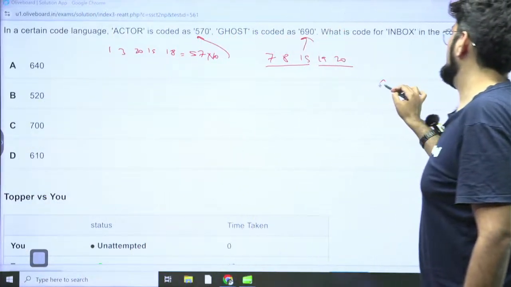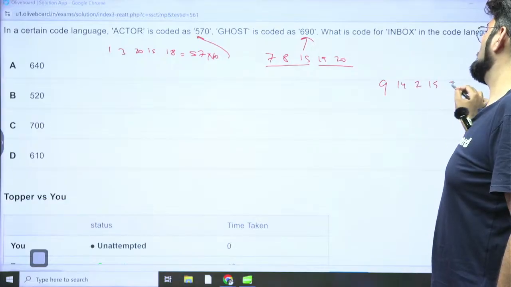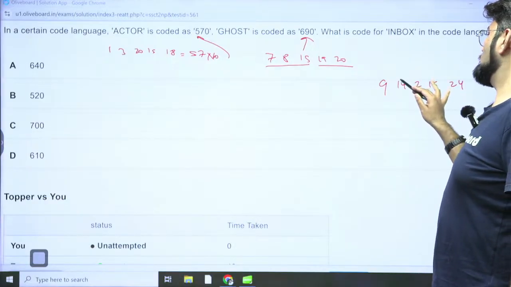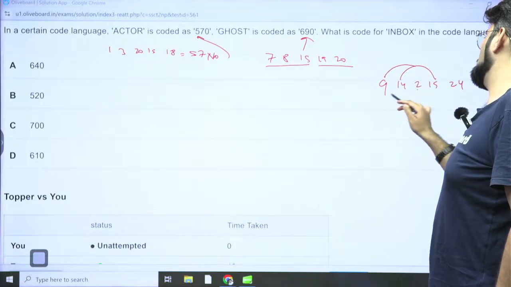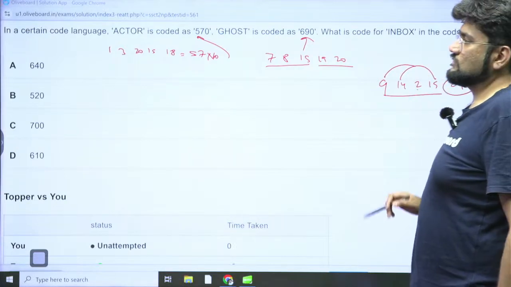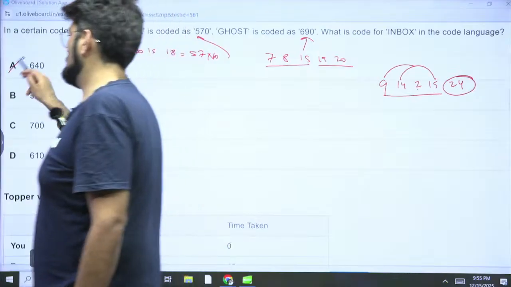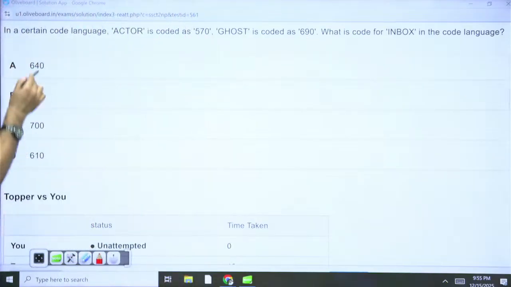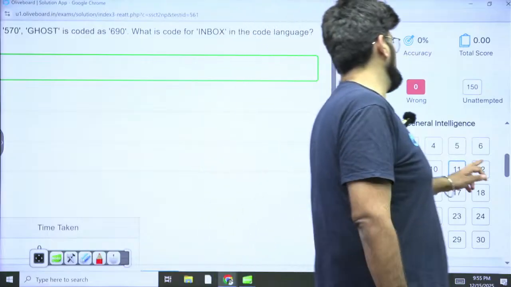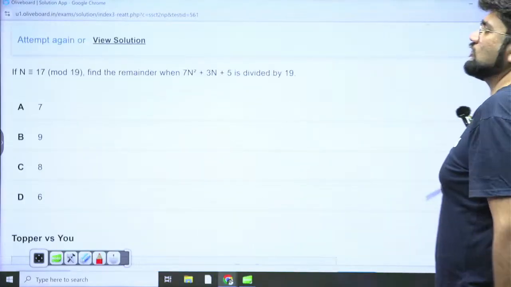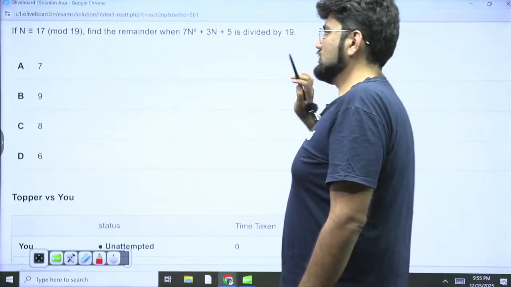So inbox is 9, 14, 2, 15, 24. So 14, 15 is 29, 29 plus 9 is 38, 38 plus 2 is 40, 40 plus 24 is 64. So 640 is my correct answer, which is option A. Okay, cool. 42 seconds, great, awesome. Not a problem. This is a very good timing in fact, because figuring out is also going to take some time. Now this is a very good question.